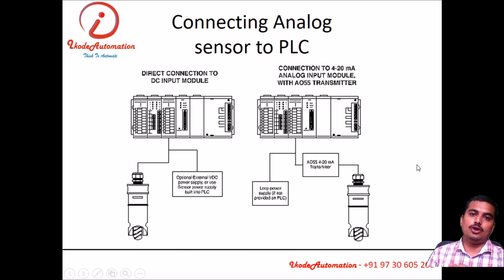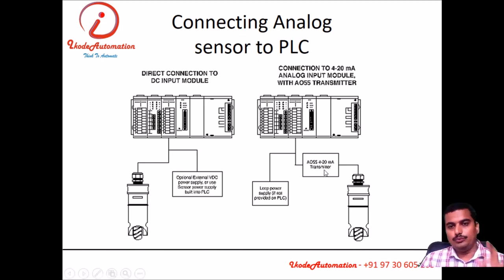Now we'll see analog sensors. There are 2 types of analog sensors. Few analog sensors have a very low output, or non-standard output that cannot be connected directly to the PLC. So we need to connect a transmitter in between the PLC and the analog sensor.